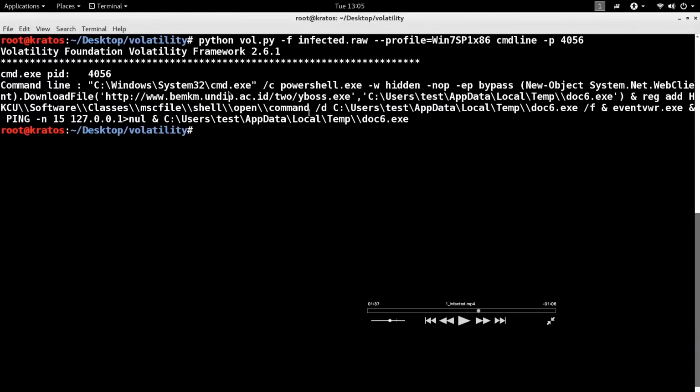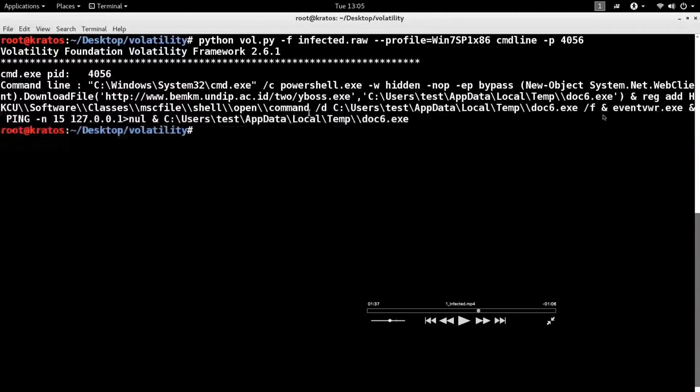So when you look at it, notice what happens here. In this case, command.exe launches PowerShell. Okay. So the PowerShell is downloading a file from this command and control server, and it dropped it into this location on the disk, doc6.exe. Now, another interesting technique you can see here is it adds a registry entry for that dropped executable, and then it launches Event Viewer. So this is a registry hijack technique.